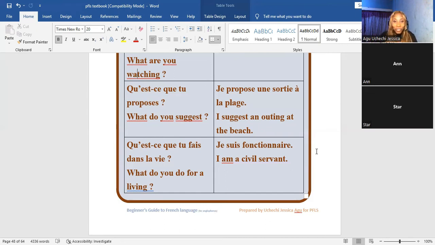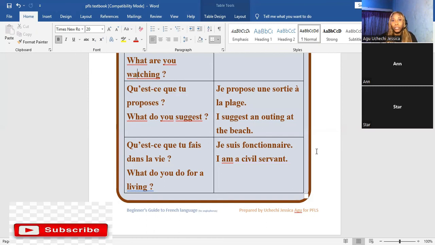Next we have, qu'est-ce que tu fais dans la vie? We saw this question earlier, last week on Saturday when we learned about how to introduce yourself, and where we asked your occupation, your profession. You can say, quel est ton métier? What is your occupation? Or you can ask, qu'est-ce que tu fais dans la vie?